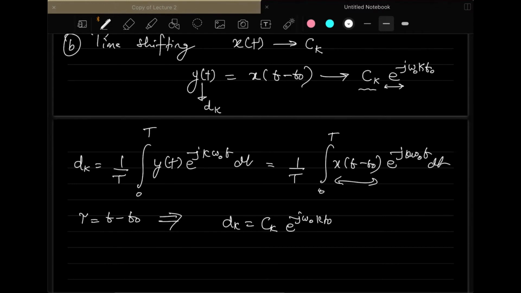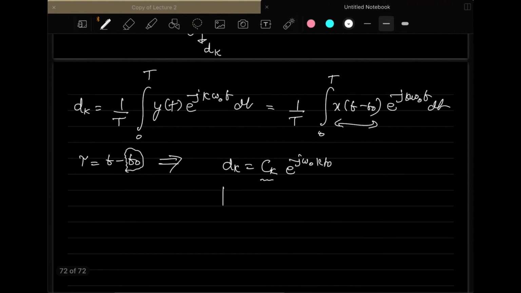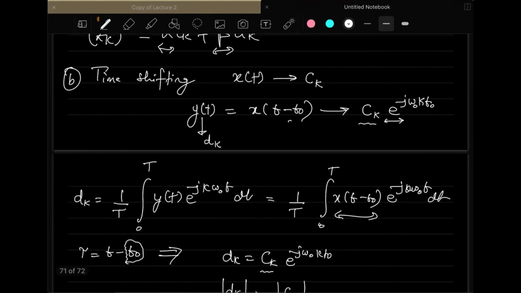Once you do this, the exponential term, which contains the constant t naught, will come out, and the other part will always be the coefficient c_k. So the important point to be noted here is that if you take the absolute value of the Fourier series coefficient d_k to plot the line spectrum, then the modified signal y(t) will have the same spectrum as that of c_k. That means the magnitudes of the Fourier series coefficients always remain the same, even if you shift the signal by an amount of t naught.